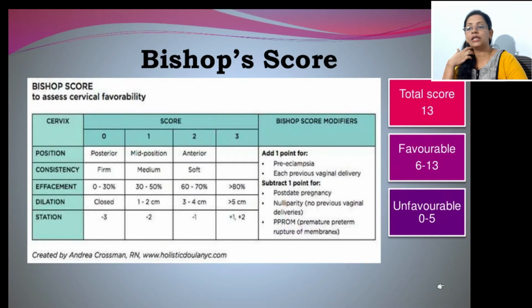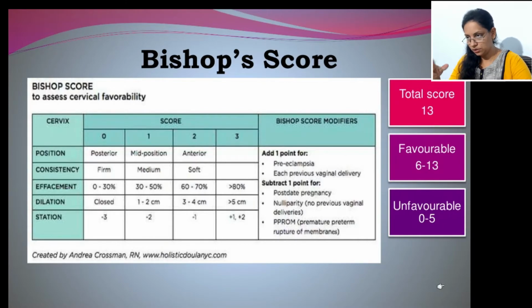If the score is between 0 to 5, we should avoid induction of labor as well as vaginal delivery, because there is no effacement, the cervix is already very firm, it is closed, and the baby's head is in the abdomen. At that point we should not give any trial of vaginal delivery. The patient should be directly referred for cesarean. So this is the Bishop's score.